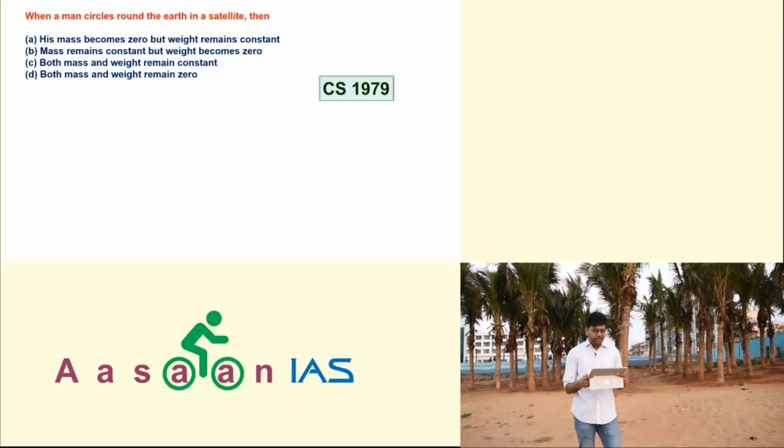His mass becomes 0 but weight remains constant. Mass is not 0, mass is mass. But weight becomes 0 because gravity becomes 0. So B, mass remains constant but weight becomes 0. Getting me? So this is the correct option. Even no need to look at the other ones. Otherwise, both mass and weight remain constant, both mass and weight remain 0. So here the answer is B. Hope you are getting me.